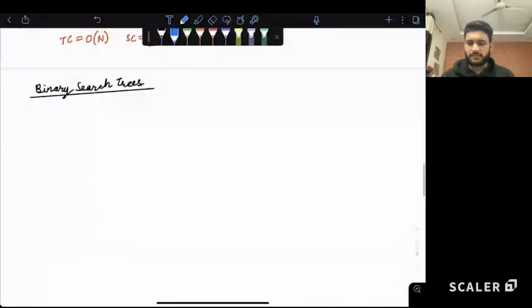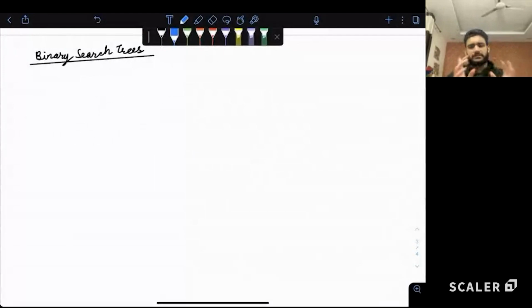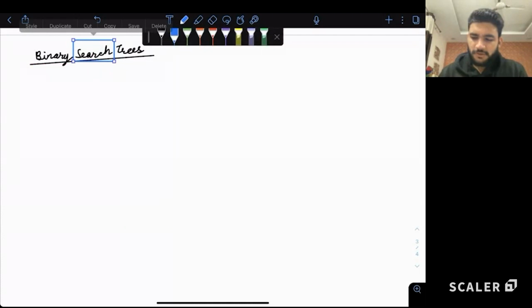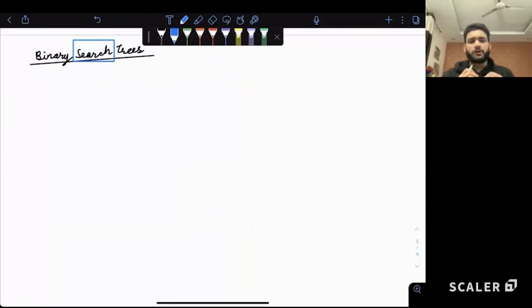Now, the third part is inside the tree. How can we organize the data so that searching becomes efficient for us? As the name suggests, binary search trees. The main idea of binary search trees is basically to optimize on searching. Is that making sense? So it's like a binary tree which is optimized for searching. So how do we organize our data in a binary tree so that searching any specific thing becomes easy for us? That is the overall idea of binary search trees.